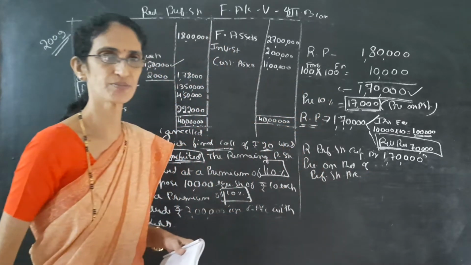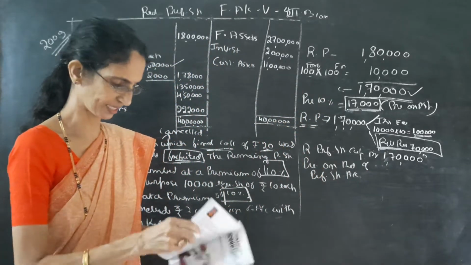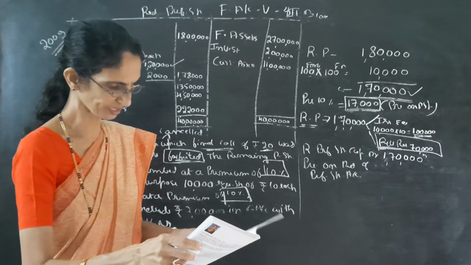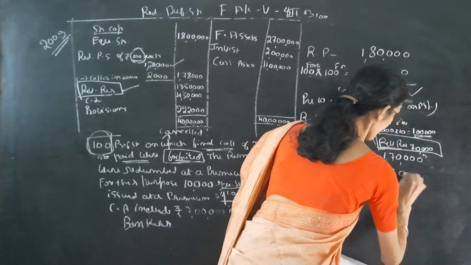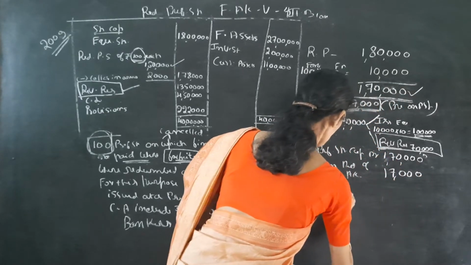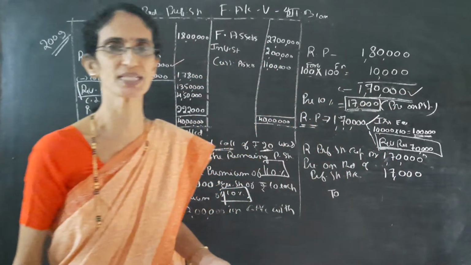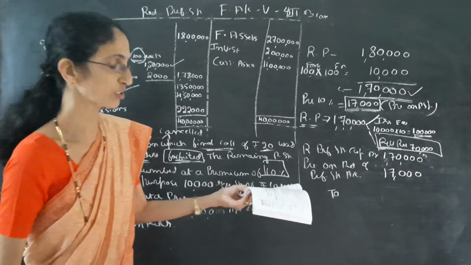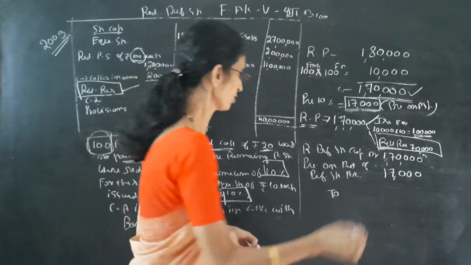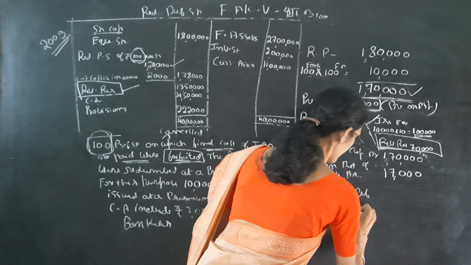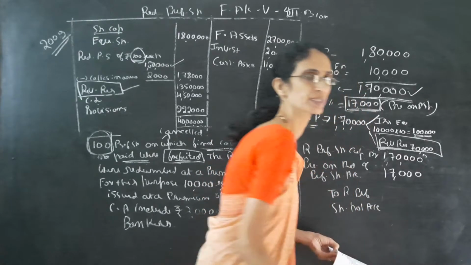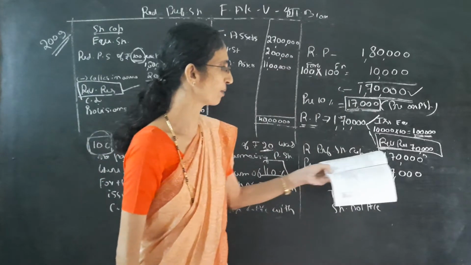Premium on redemption of preference shares account debit. See the journal entry number 3. The premium on preference shares is 17,000. So these capital and premium should be transferred to which account? Redeemable preference shareholders account. Same entry, same entry. Just note the amount.